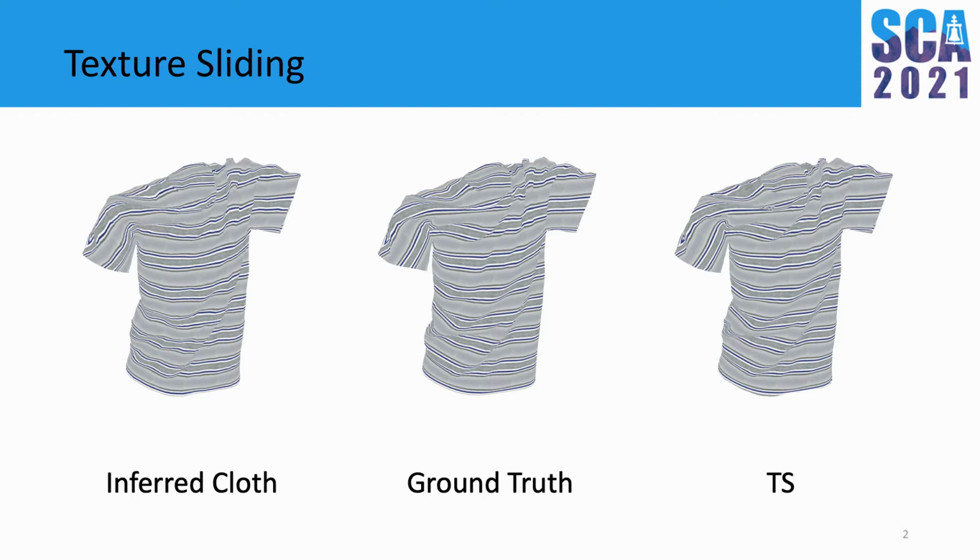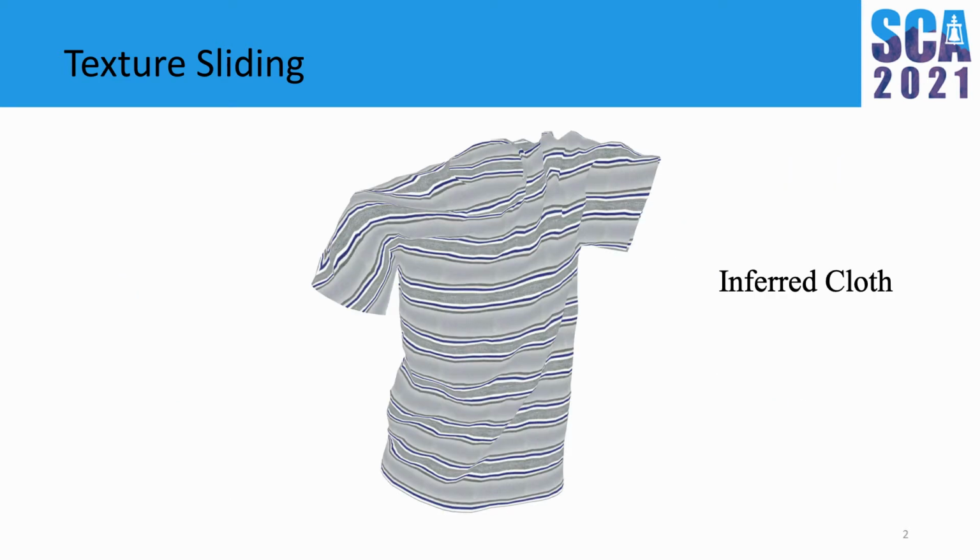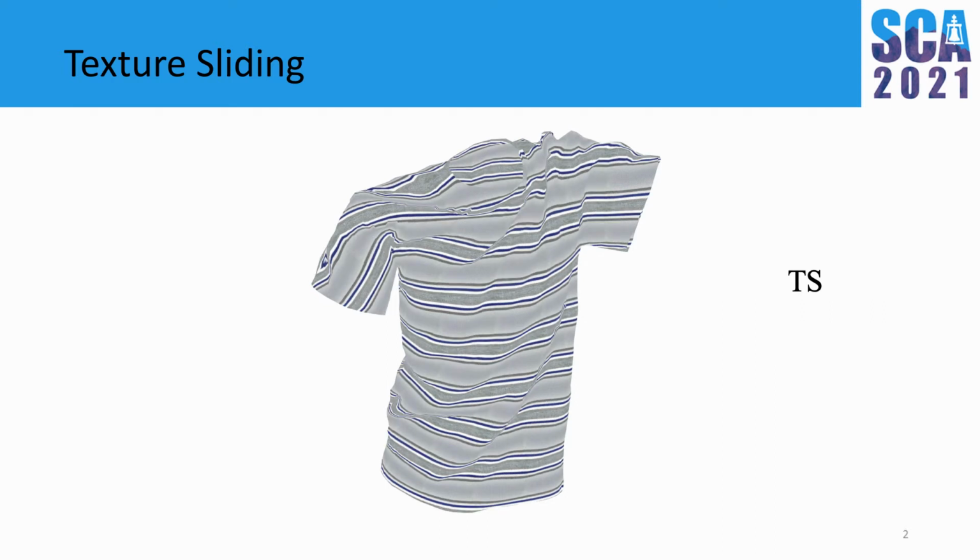Texture sliding is implemented on a per-camera, per-vertex basis. Note that the lighting is removed from the scene but can be handled separately. To generate ground truth texture sliding data, we compute texture coordinate displacements such that the inferred cloth visually matches the ground truth as much as possible from a given camera view.